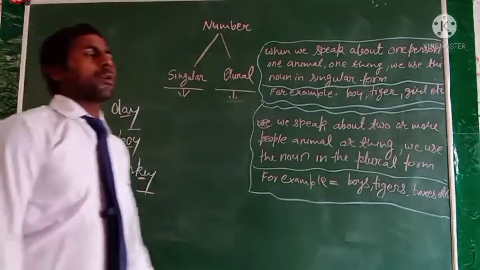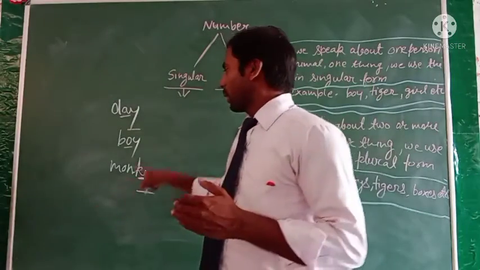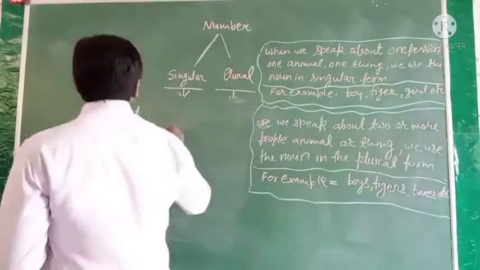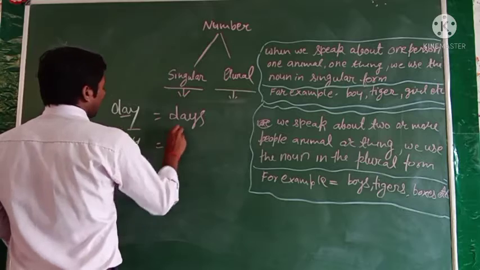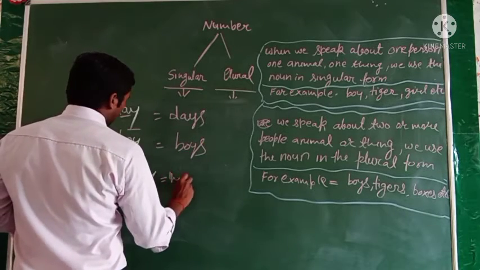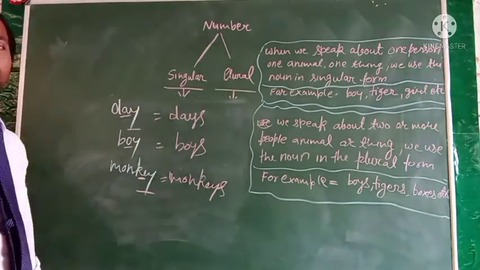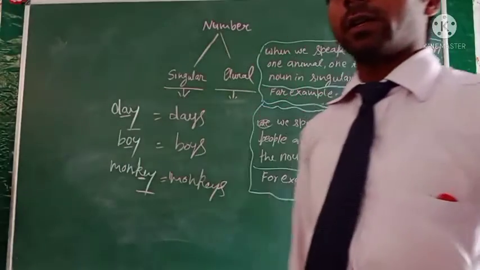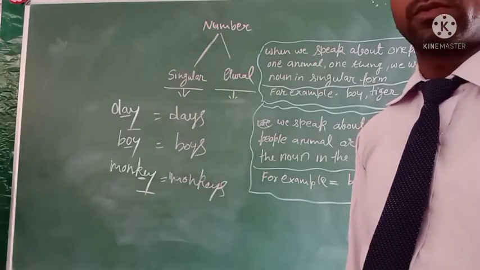If we get a vowel before the y, then we cannot change y into i. We only add s, and it will be plural form, in a simple way. Clear? So this is the method to change the singular form to plural form.